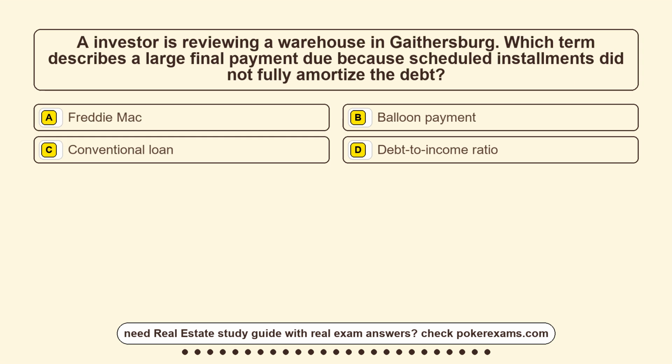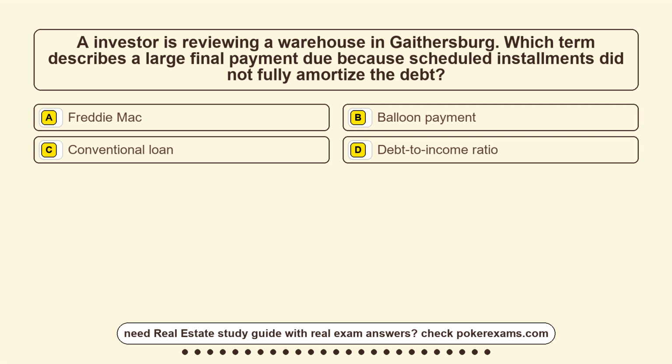Question 8. An investor is reviewing a warehouse in Gaithersburg. Which term describes a large final payment due because scheduled installments did not fully amortize the debt? Option A, Freddie Mac. Option B, balloon payment. Option C, conventional loan.